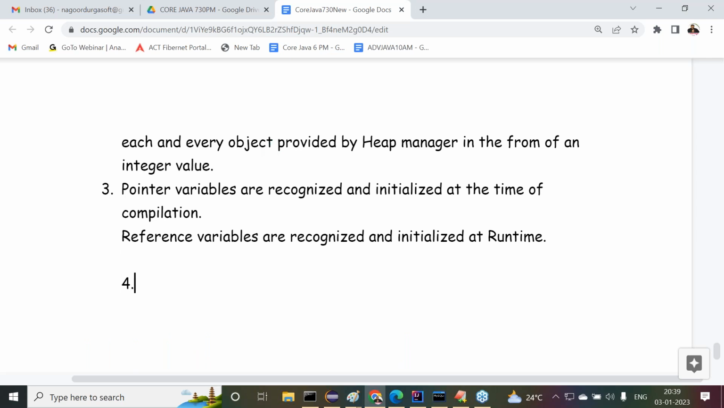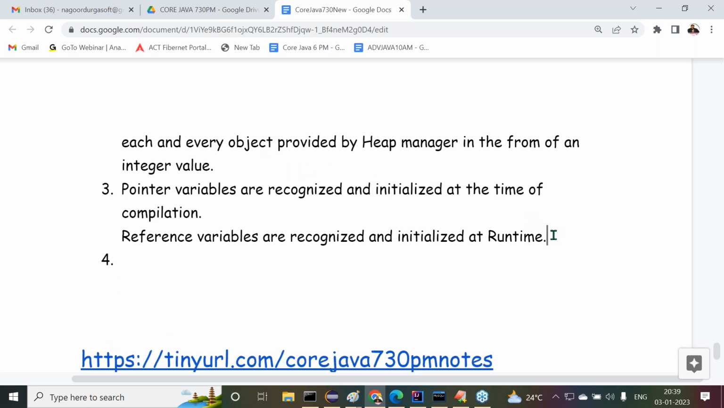Right, sir. The next point here, what I'm telling you: which memory allocation is required for pointer variables and which memory allocation is required for reference variables now?